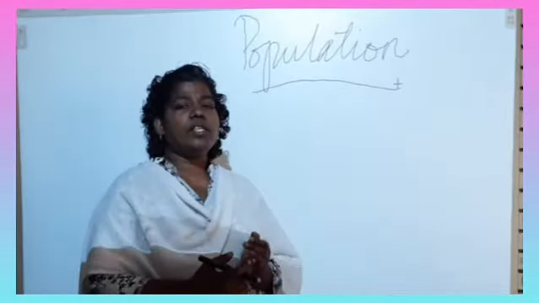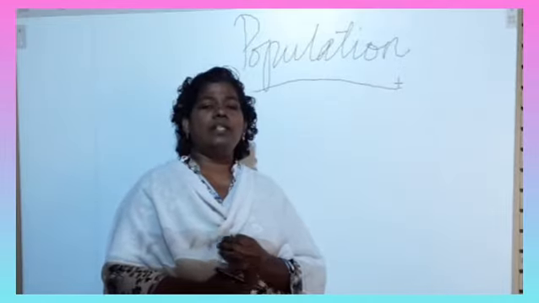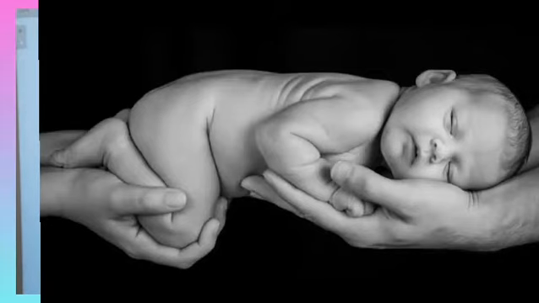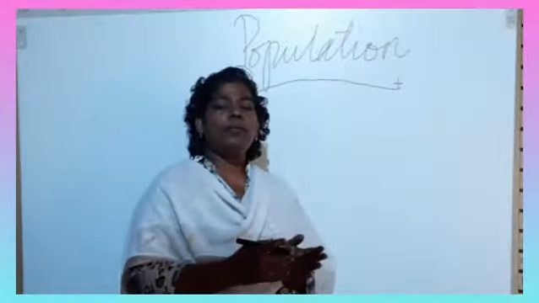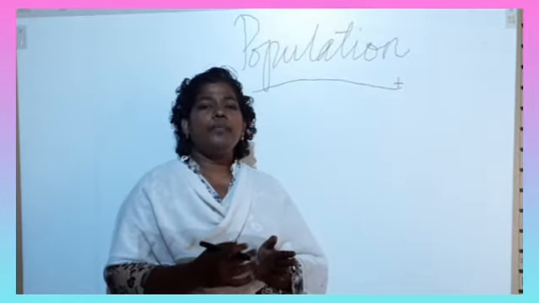And the next thing, underpopulation. In some countries there is very little population. As I already told, in the oceanic countries and the regions around the poles, the population is very low. Underpopulation also causes a lot of problems.